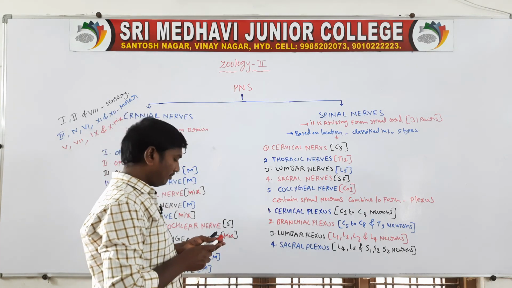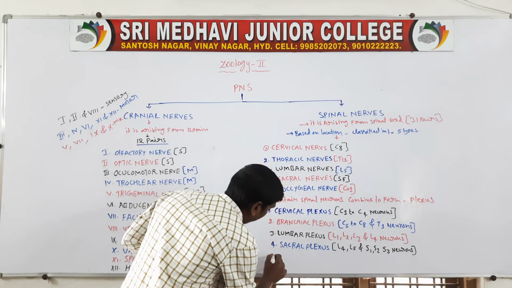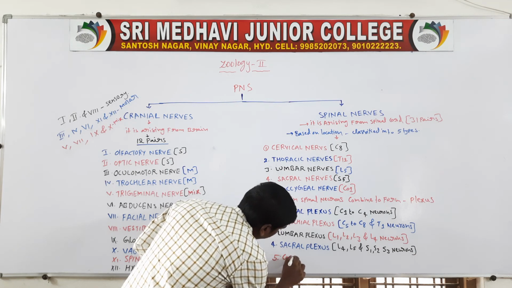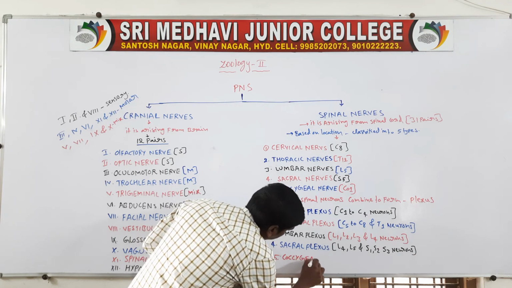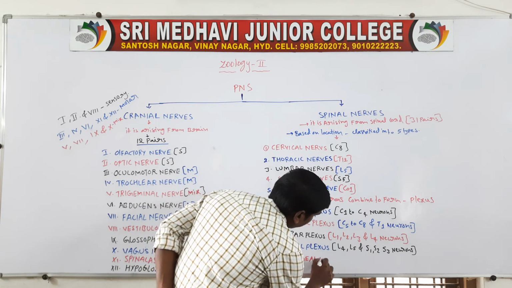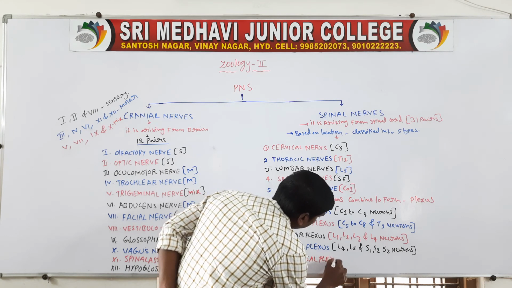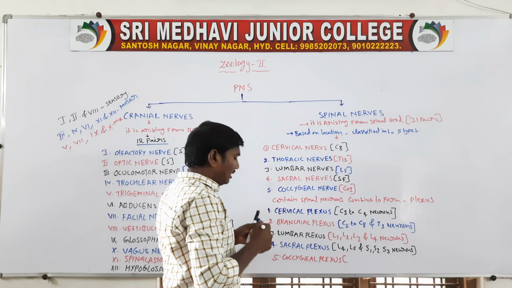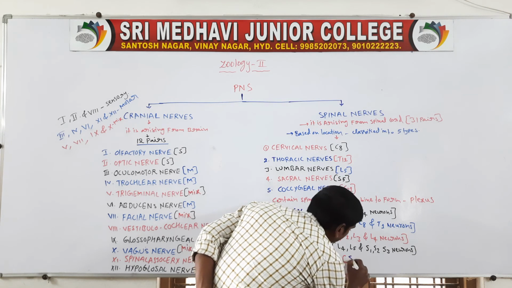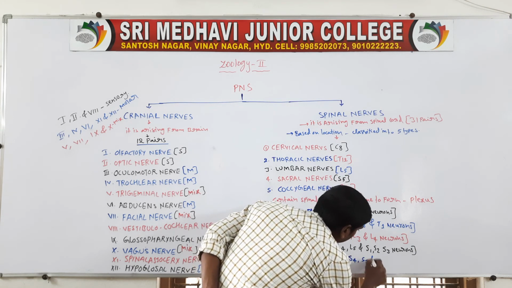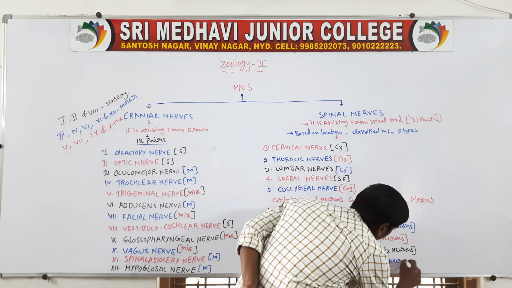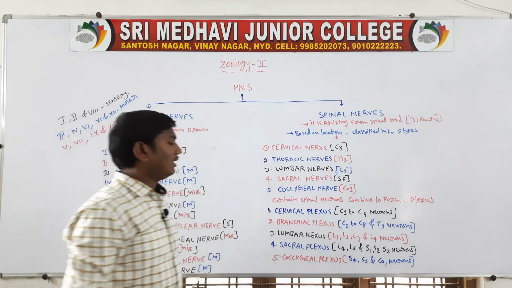Next, fifth one, coccygeal plexus. This is formed by sacral 4, sacral 5 and coccygeal 1 nerves. These combine to form the coccygeal plexus.